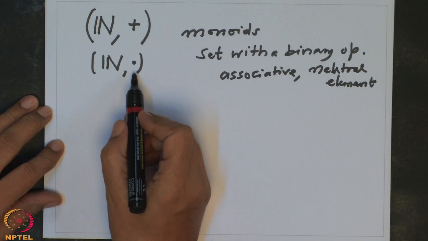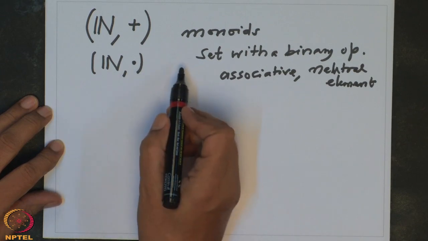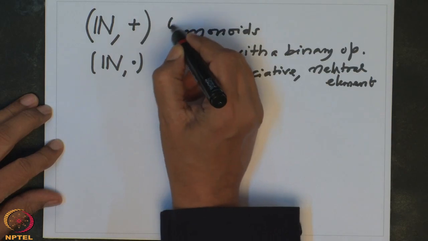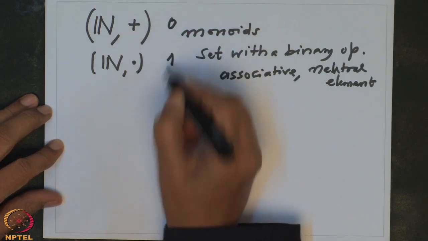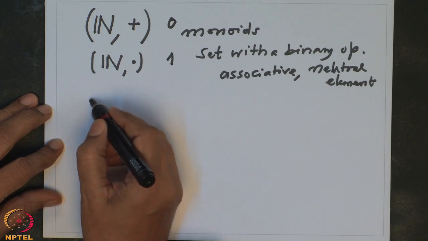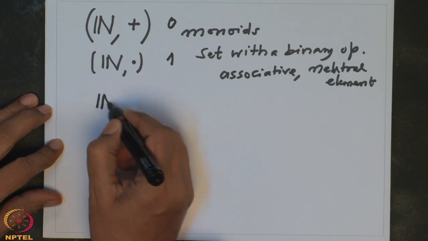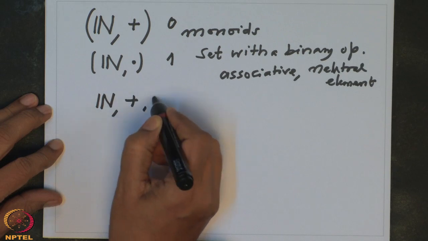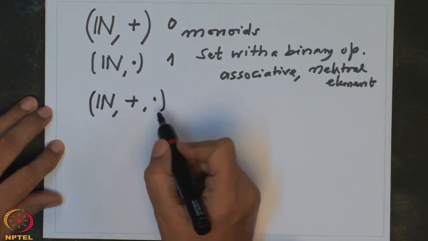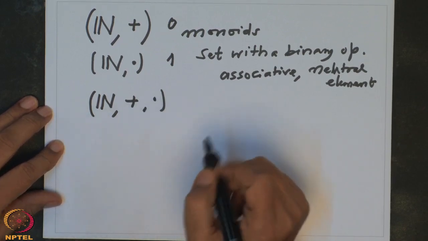Similarly, N dot is also a monoid. The neutral element for plus is 0 and the neutral element for dot is 1. And together N plus dot, this is a number system. This is natural numbers, and these 2 operations are compatible with each other.